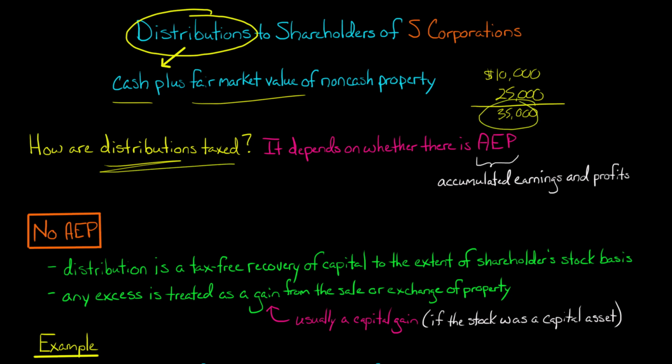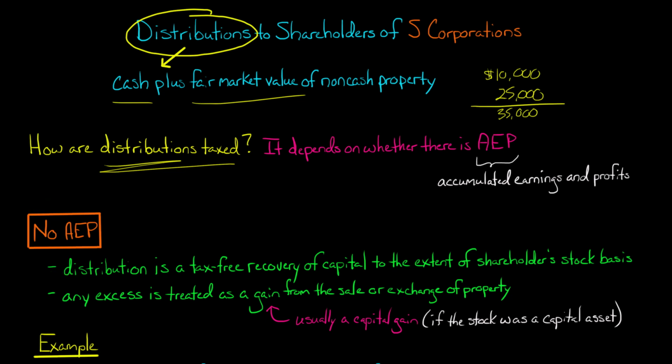Is this going to be taxable income to the shareholder receiving $35,000 of property? And the answer is, it depends. Specifically, it depends on whether there's something called accumulated earnings and profits, AEP, which we will get into. First of all, let me do the more basic example where we have no AEP.